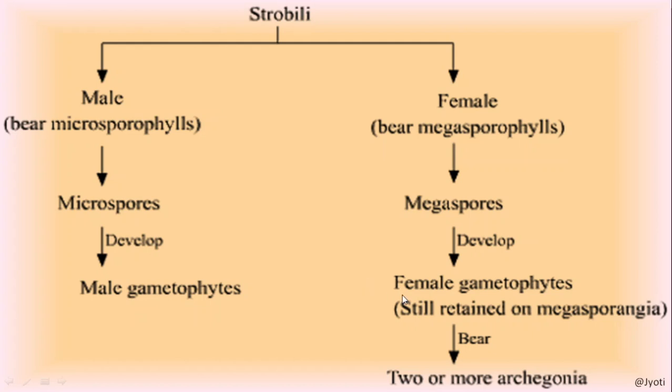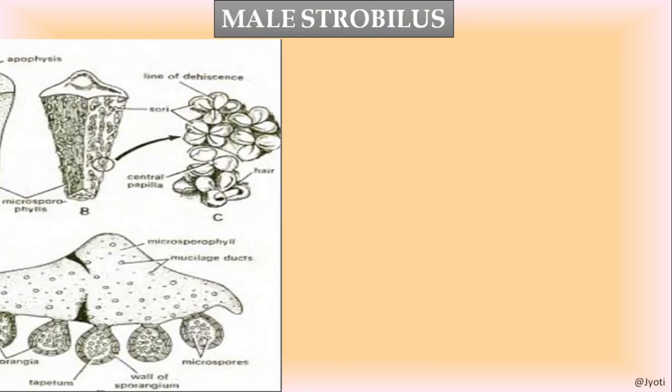Okay. So here the female gametophyte remains in the megasporangia, but the male gametophyte, which is called pollen grain, is dispersed. It is carried away by wind or any other agent to the female gametophyte. Okay. And each female gametophyte bears 1 or 2 archegonia, which are the female sex organs.